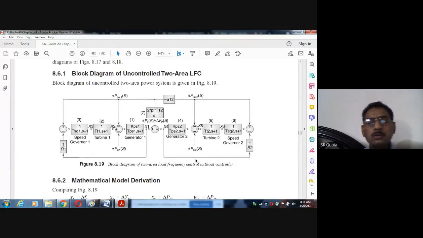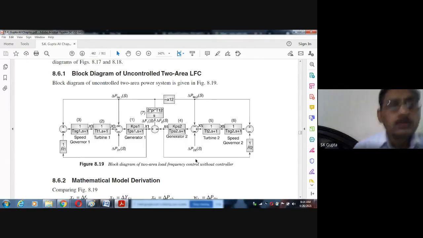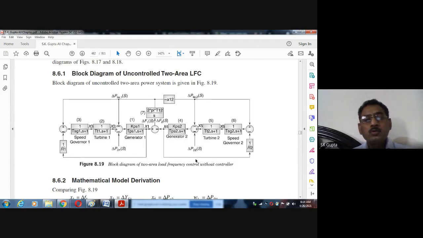Yes. So yesterday we were describing the block diagram of two area load frequency control, which was uncontrolled. Here you see the block diagram of the generator. This is one control area, area 1. This was area 2. Power flowing from area 1 to 2 depends upon the two frequencies F1 and F2, and that power is called the tie line power, which comes to be here.